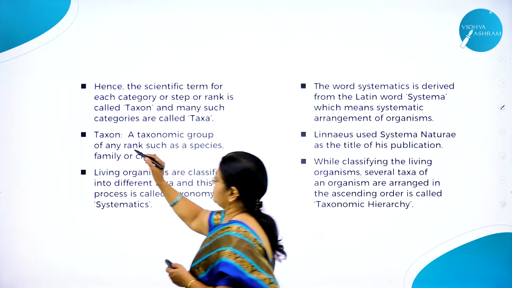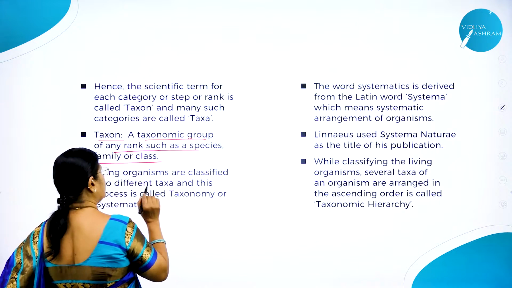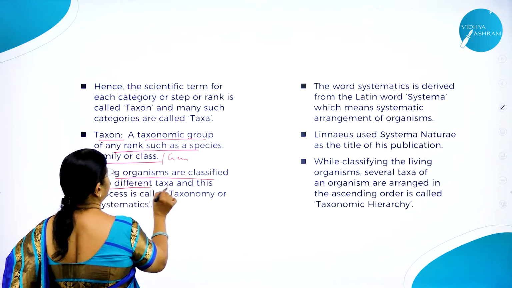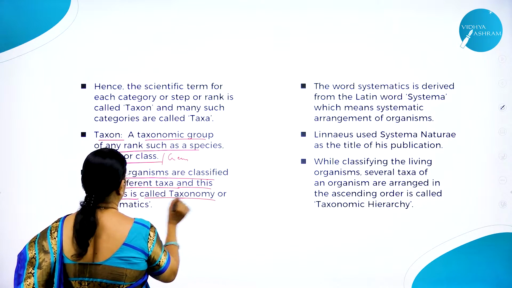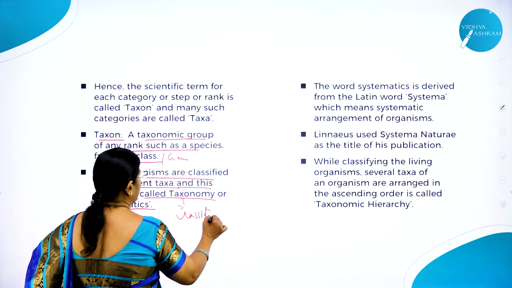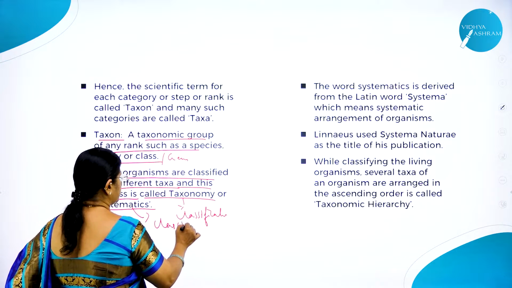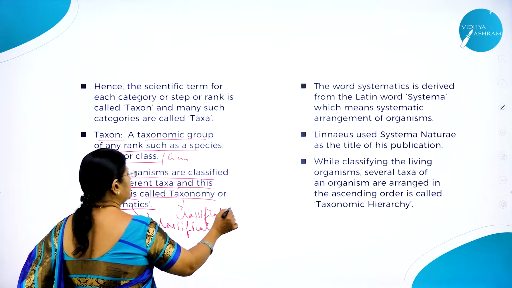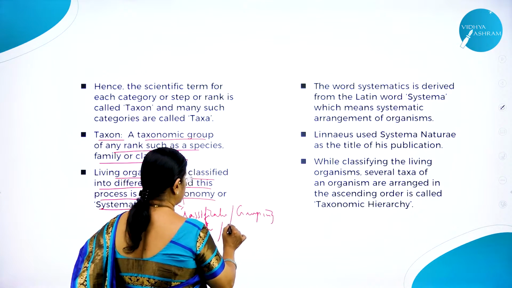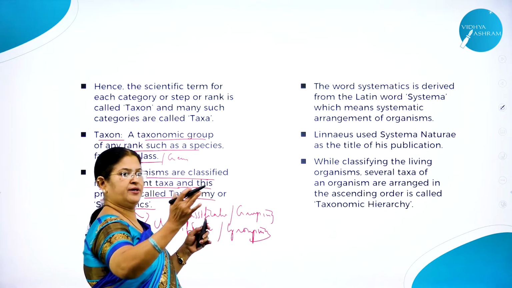Taxonomy can also be called classification. Systematics can also be called classification. See, all this means the same: grouping them into different categories.